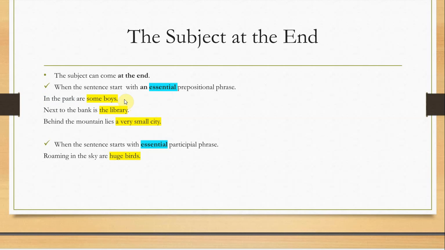But here, you can't just describe them as being bored or unhappy people who always play with the order of their sentences. Anyway, it's not wrong. It's still correct: in the park are some boys. So where's the subject here? The subject here comes at the end.